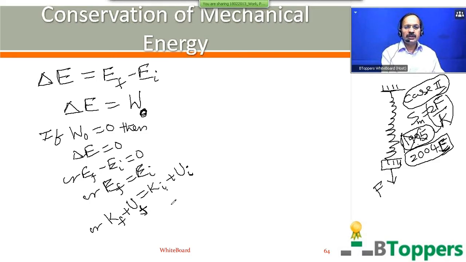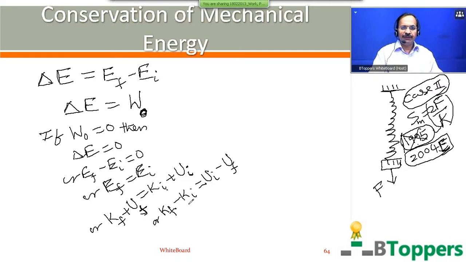So when the total mechanical energy remains constant, if there is an increase in one form of mechanical energy, there will be an equal decrease in the other form. You can write Kf minus Ki is equal to Ui minus Uf. For example, consider a body which falls freely under gravity in the absence of air resistance.